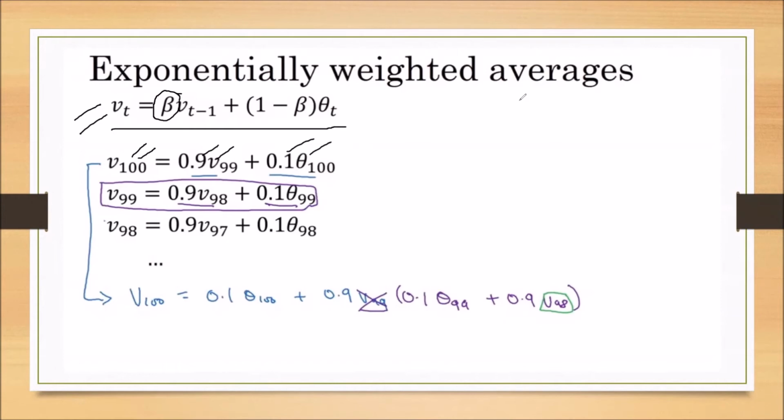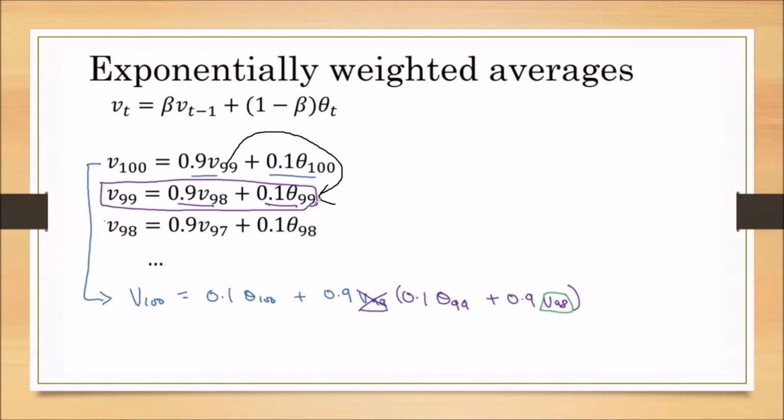We already discussed that because beta is 0.9 here, we can calculate the moving average up to 10 days. But without considering that fact, I am taking this equation and substituting V99. What is V99? It is 0.9 into V98 plus 0.1 into theta 99.